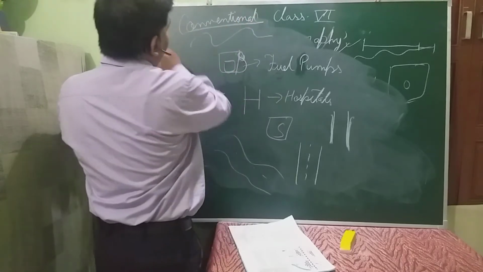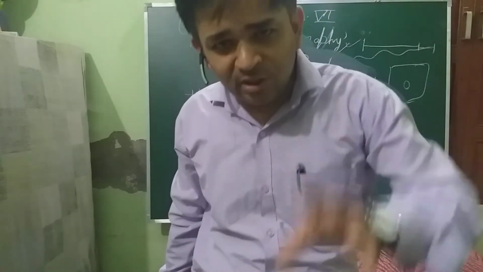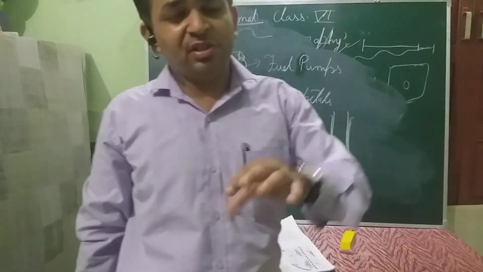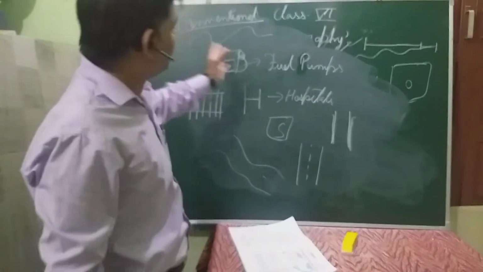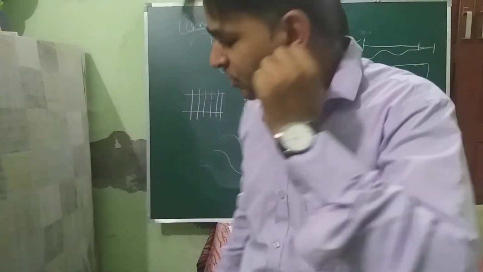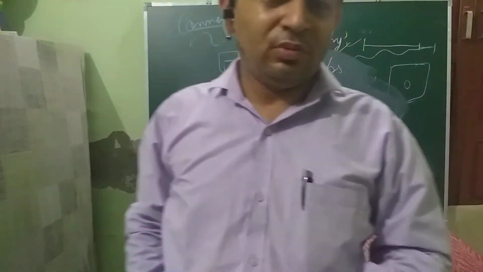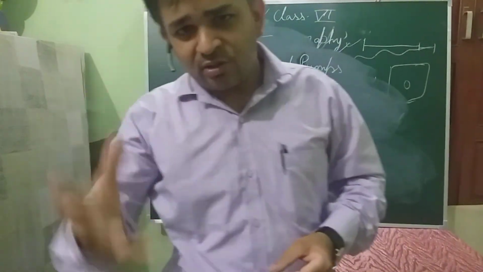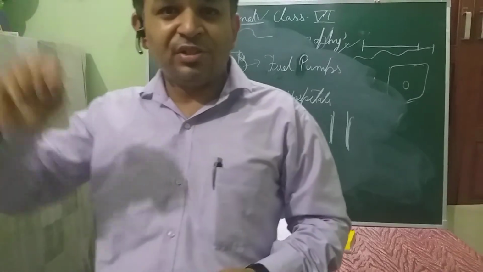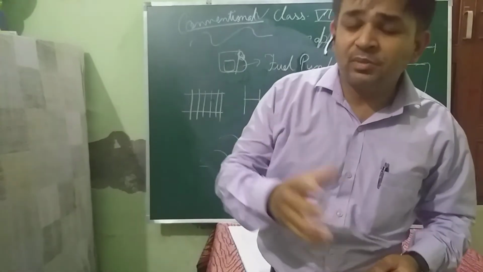Conventional means, firstly, these are being used since many years. Like a traditional thing. Since many years we are using these particular symbols to make our map reading easier. Secondly, what does conventional mean? It's convenient to use. If you are good at pictorial identifying, you can identify them very easily, and you can easily understand what all these symbols say.